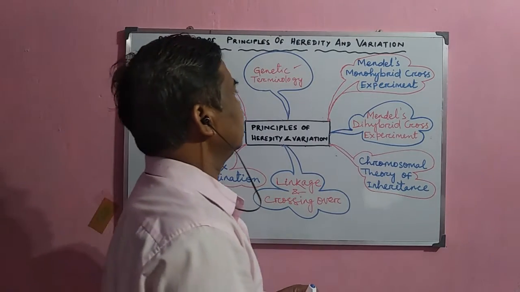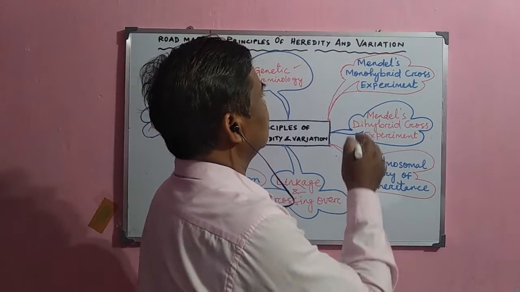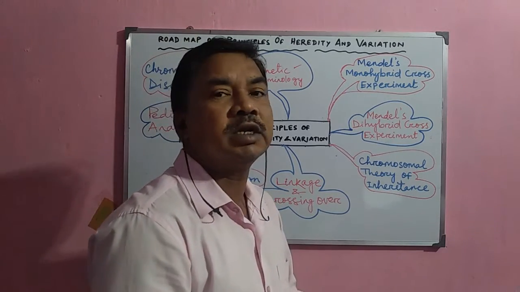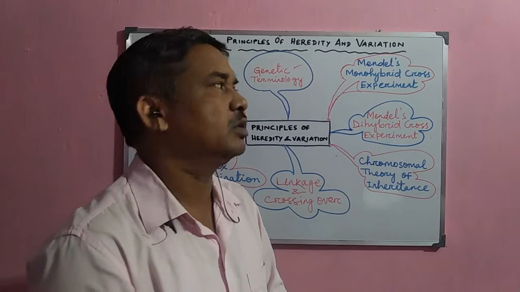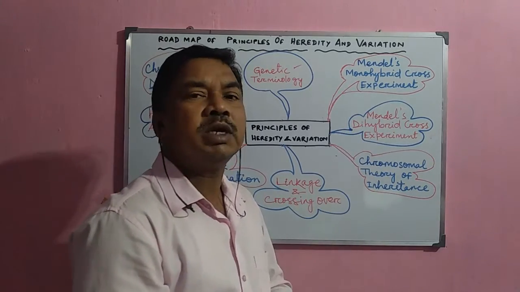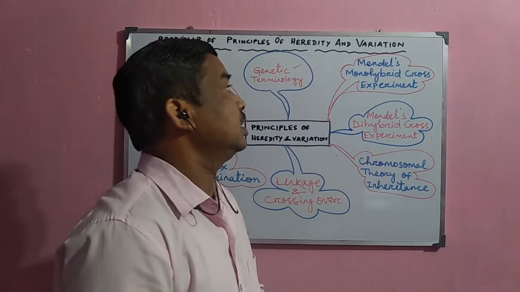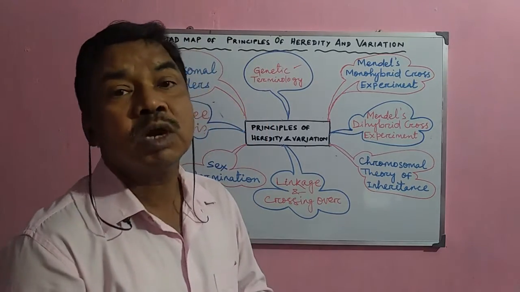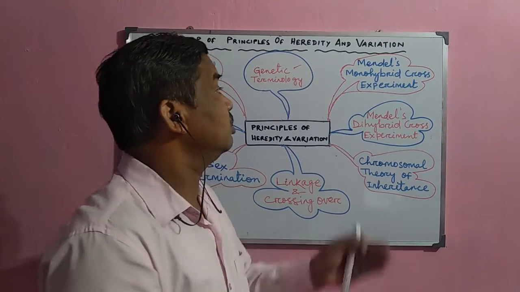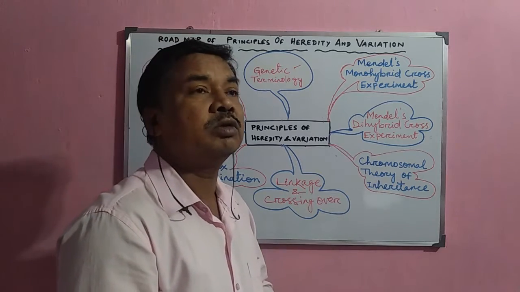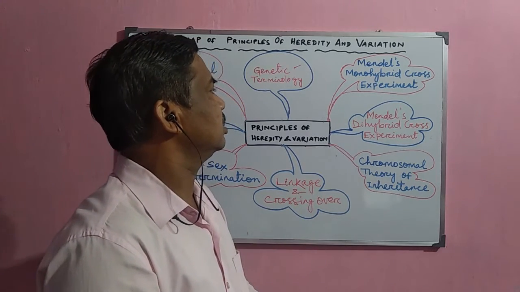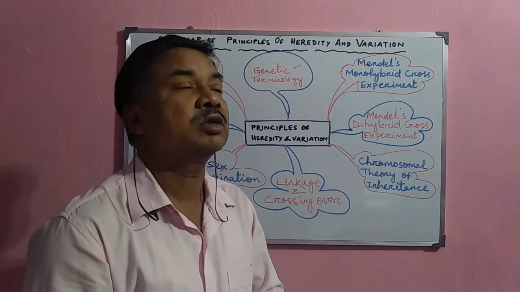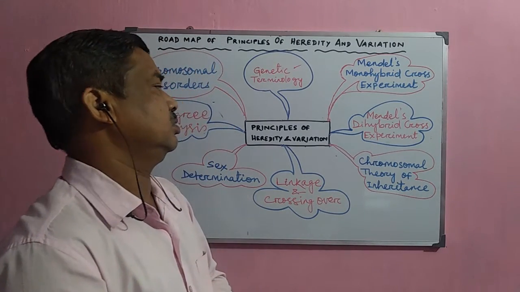Next, we shall discuss Mendel's monohybrid cross experiment: how Mendel selected the garden pea plant as the experimental material, then how he selected only one character at a time, that is the monohybrid cross experiment, and how he formulated different laws or principles from this result. Next we shall discuss the back cross, test cross, and the laws.